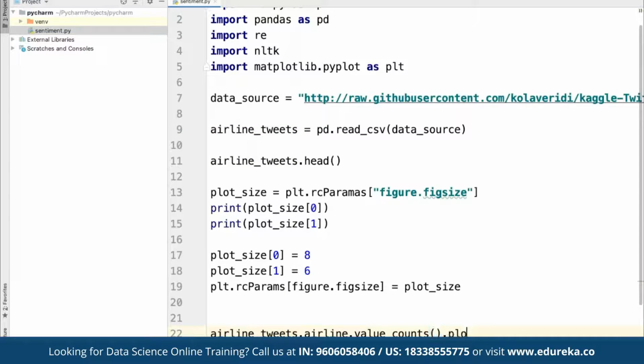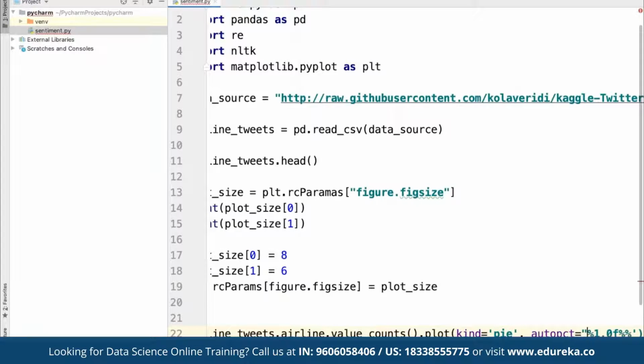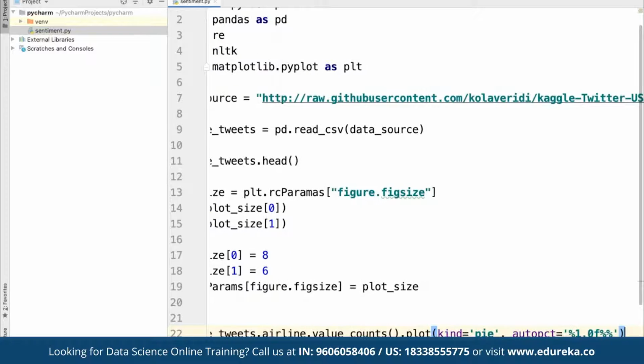And then we can define this one as plot for the kind. Suppose we want to display a simple pie chart, and then we can define the autopct to be defined as %1.0f, as a part of a float percentage. So here we don't need to give double quotes, we can give a single quote as well. And then we can also define the distribution as well.